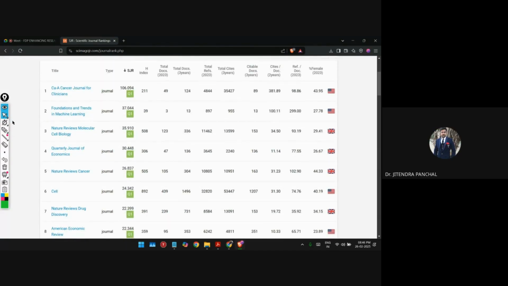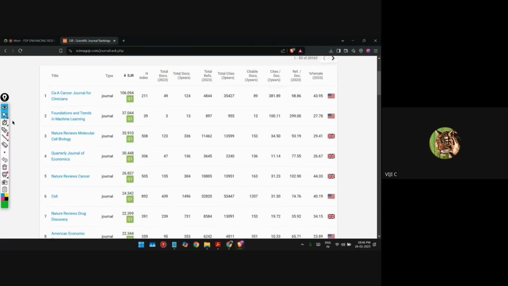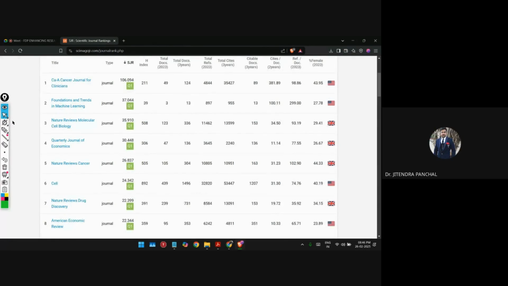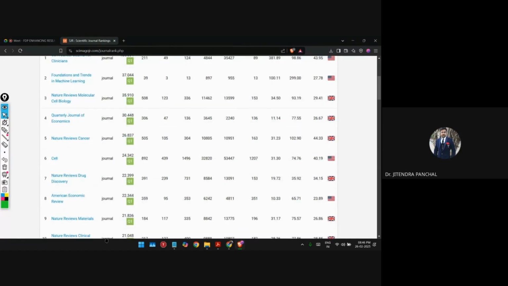Sir, in a few titles, I just observed there was a lock. That means it is not open access. Yeah, it is not open access. Where the lock is open, it is totally open access. That means you need to pay an amount. As an author, you need to pay APC charges, and a locked document means it is chargeable, and they will give us access only if we pay. Okay. That means if open access is there, then definitely the open lock is there.